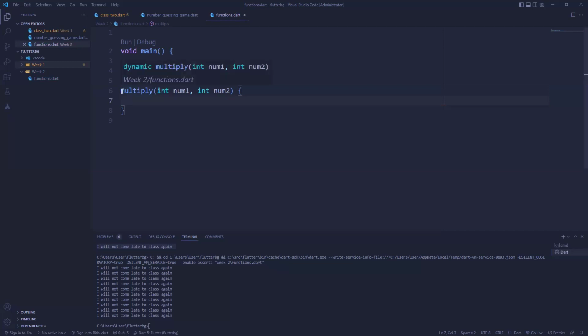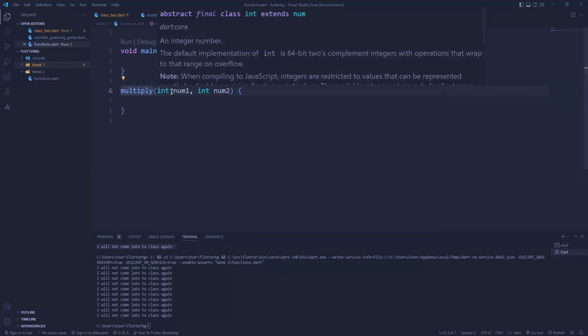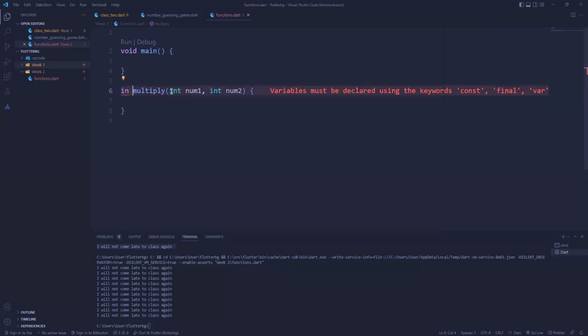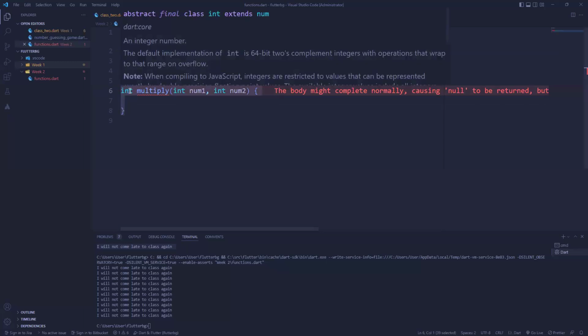So we now decide what type we want to return. Of course, logically, you're dealing with integers, so you should expect an integer. So what we'll do, I'll just say int multiply. Okay, so I have created a function that returns an integer value.